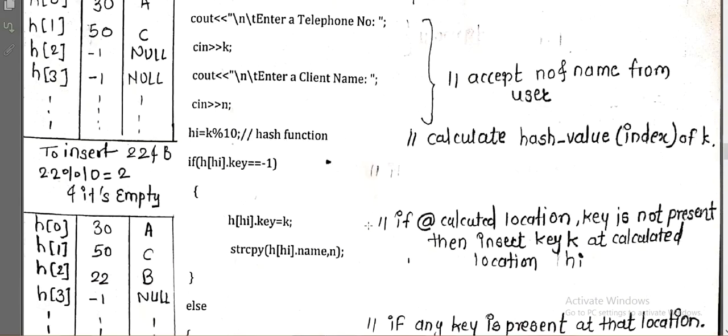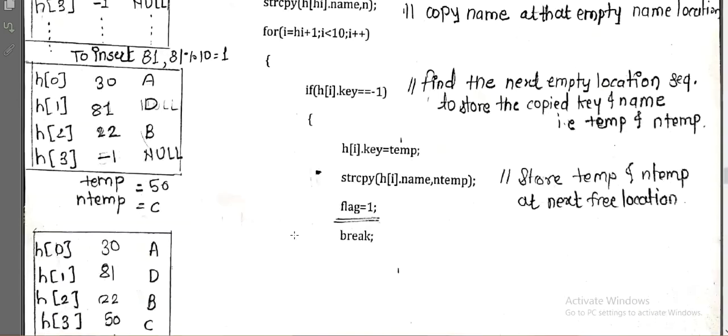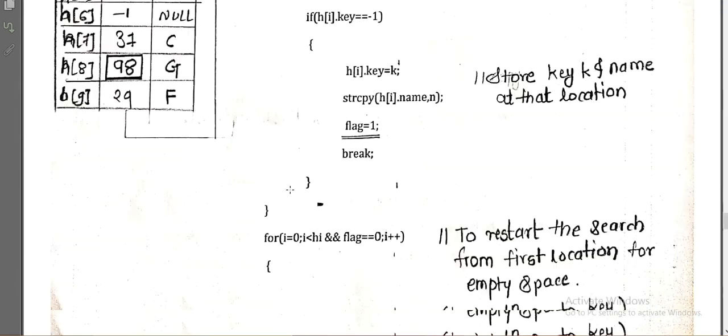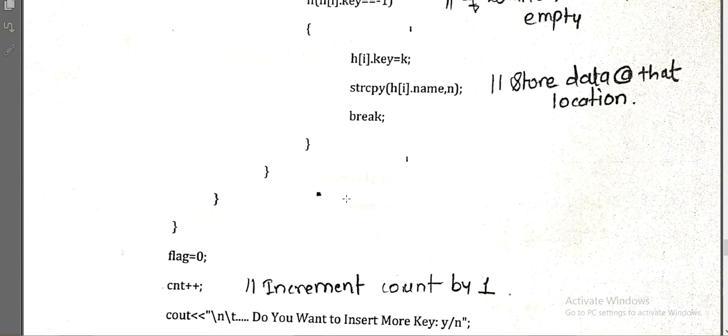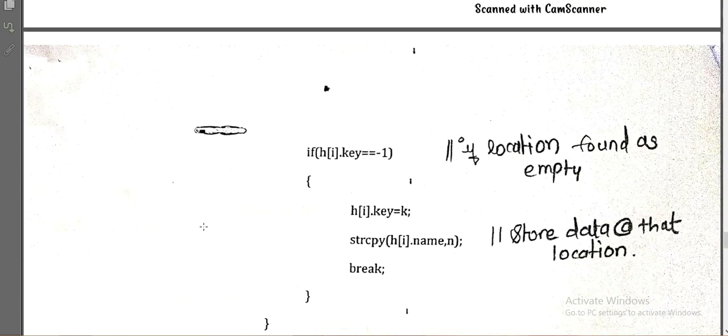So this is complicated. Why? Because you have to think about with replacement and without replacement. In the with replacement case we are also doing the without replacement. How? Because if the key is at the correct location, we are not doing any kind of replacement, right? So without replacement is automatically performed over here. So in this way we have to work in this program. This insert operation is somewhat lengthy, not tough, but lengthy. We have to search from 0 to 9. We have to search from the current location to 9 as well as from 0 to the current location, right?